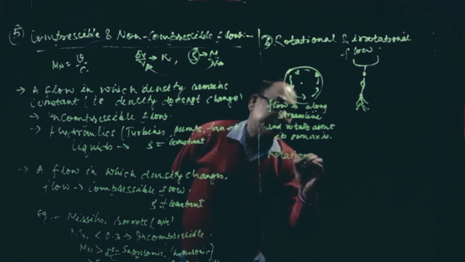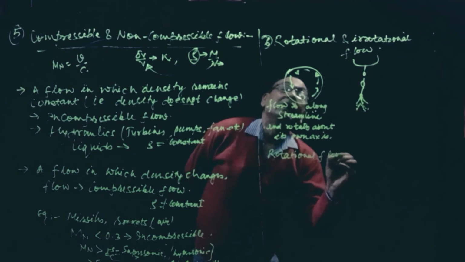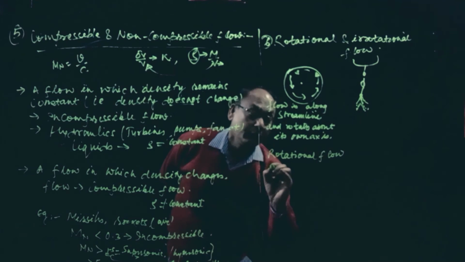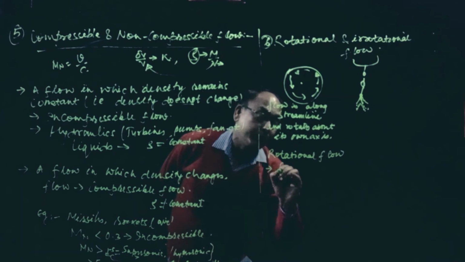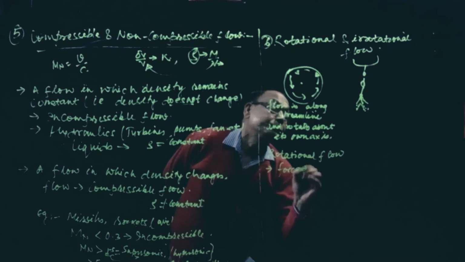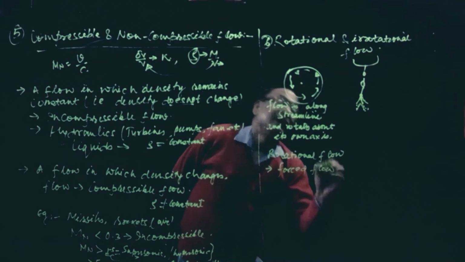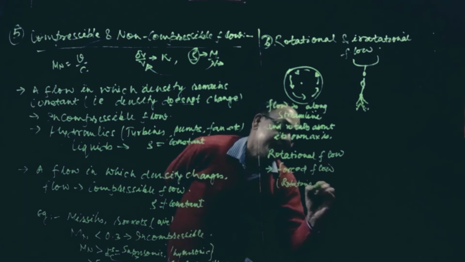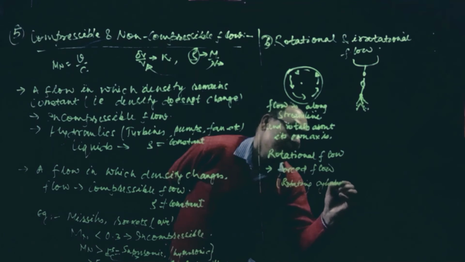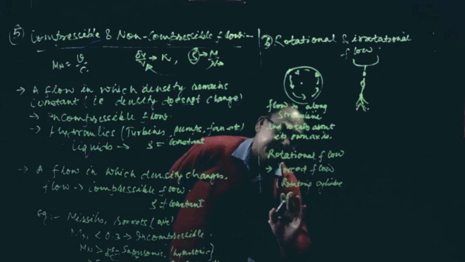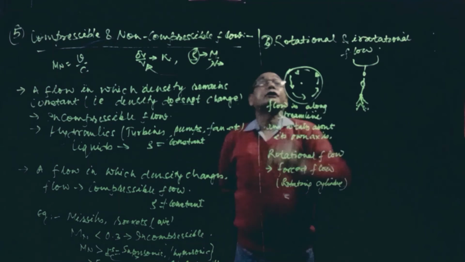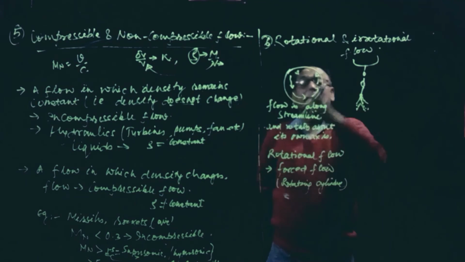It is also called forced flow because it is flowing inside the rotating cylinder viscometer. That type of flow is called rotational flow.